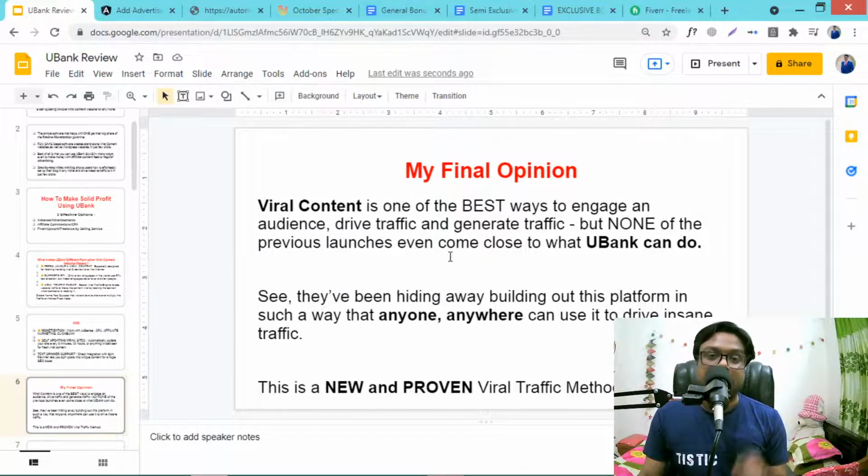So this is my final opinion. We all know that viral content is one of the best ways to engage an audience, drive traffic and generate traffic, but none of the previous launches even come close to what Ubank can do. We have seen that Ubank offers some special and exclusive features that no previous launches have had yet. They have been hiding away, building out this platform in such a way that anyone, anywhere can use it to drive insane traffic, and this is actually a new and proven viral traffic method.